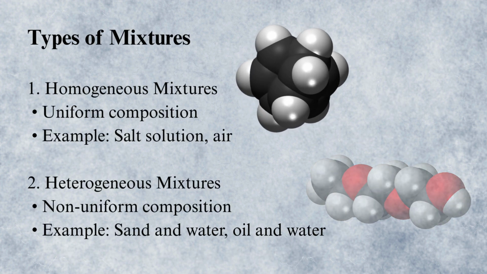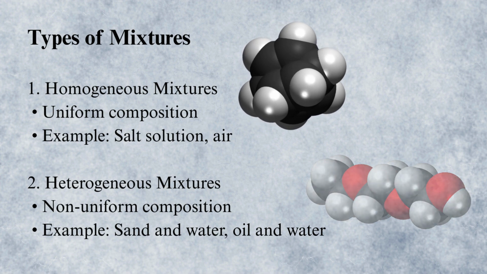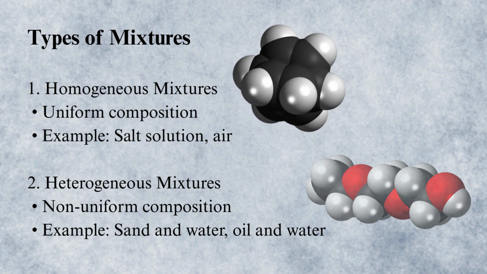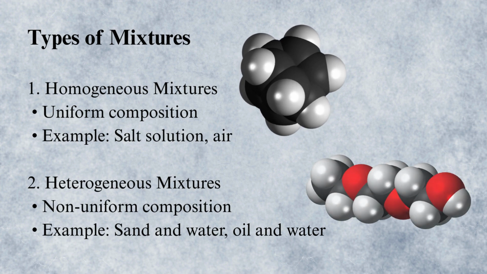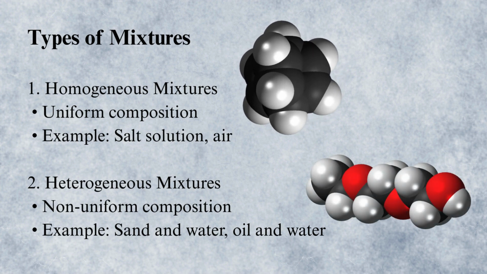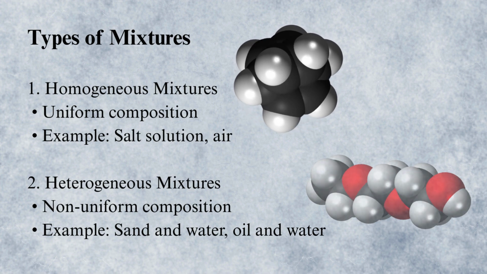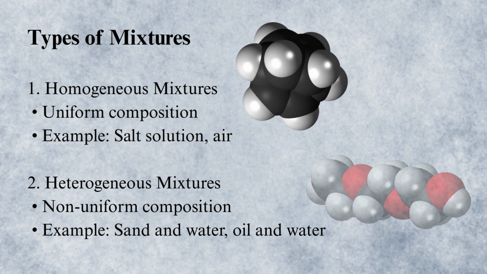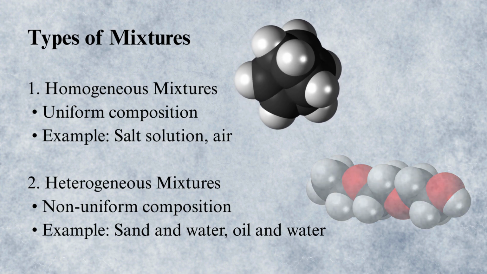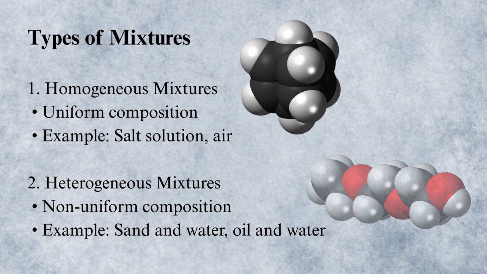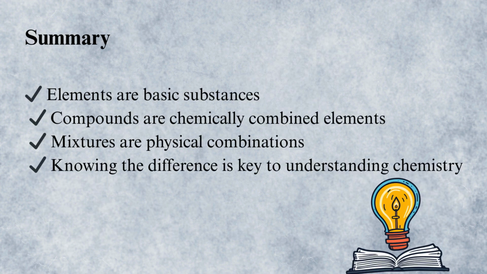There are two types of mixtures. A homogeneous mixture has a uniform composition, like salt solution or air. A heterogeneous mixture has non-uniform composition, like oil and water or sand and water.